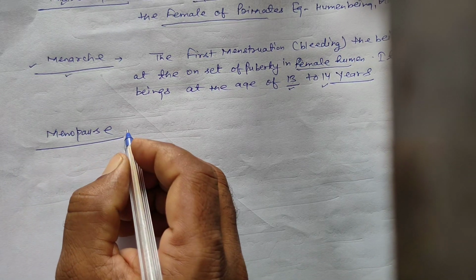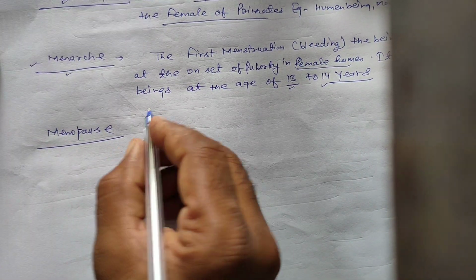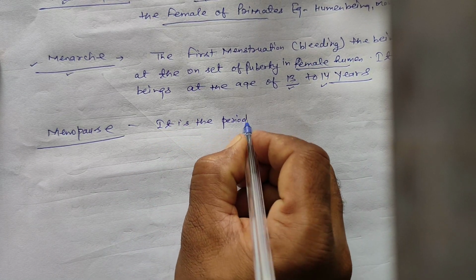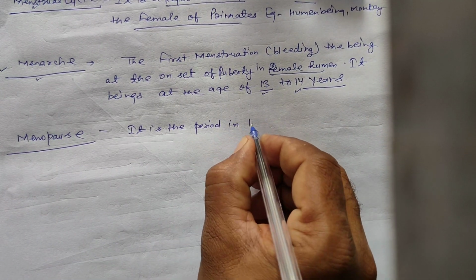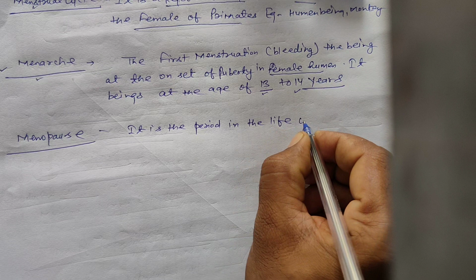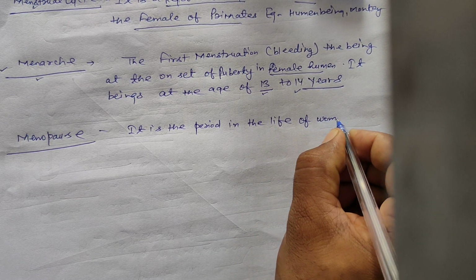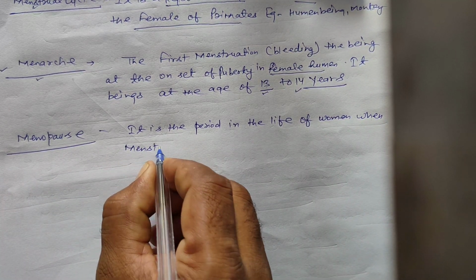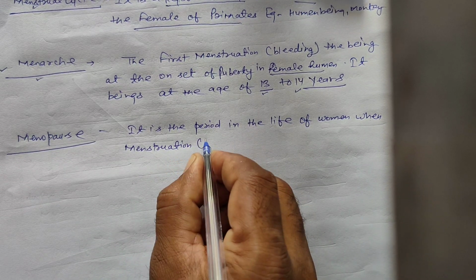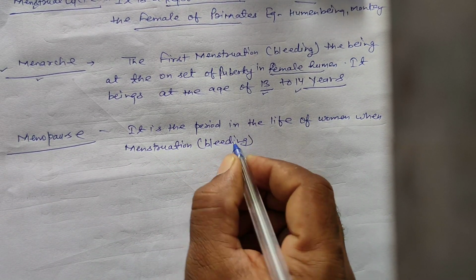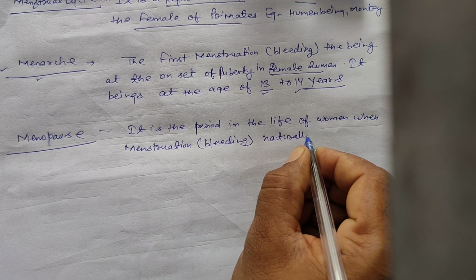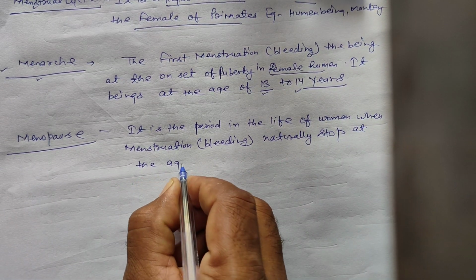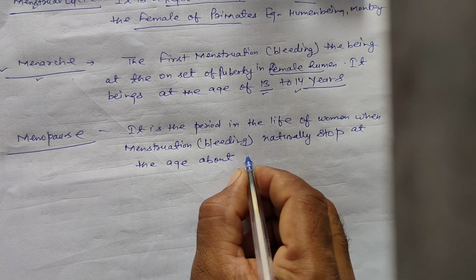Next is menopause. It is the period in the life of a woman when menstruation, it means bleeding, naturally stops, at the age of about 50 years.